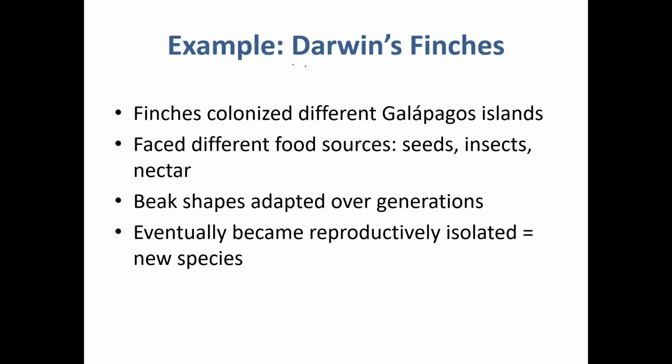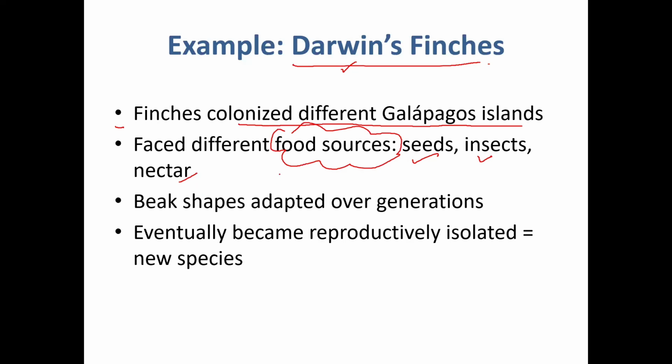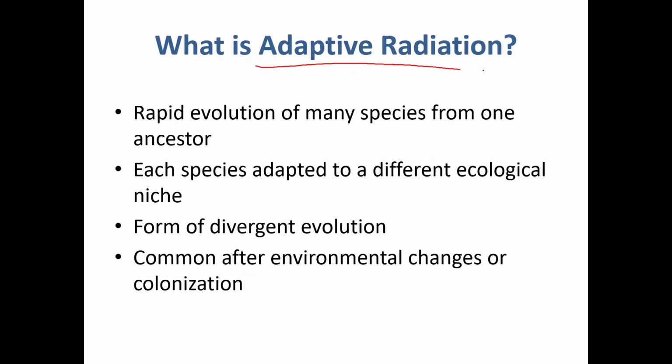Come on, the example of Darwin's finches. We already discussed Darwin and his work. Finches colonized different Galapagos islands and faced different food sources, right? Some finches eat seeds, some consume insects, some consume nectar. On the basis of these food types, the finch species became different. Beak shape adapted over generations and eventually they became reproductively isolated new species. So let's understand the new term, adaptive radiation.